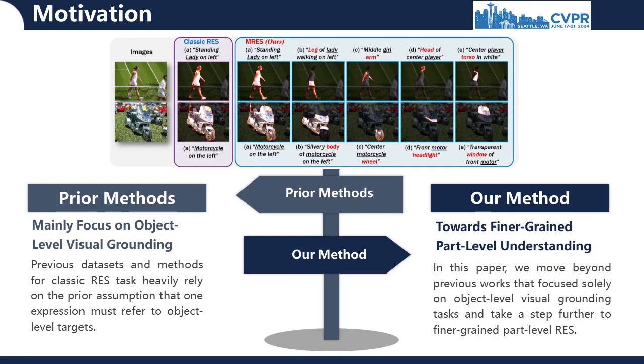First, let's talk about the motivation of this work. Referring expression segmentation aims at segmenting the foreground masks of the entities that match the descriptive natural language expression. Previous datasets and methods for classic RES task heavily rely on the prior assumption that one expression must refer to object-level targets, which does not take into account the part-level grounding task. However, it is crucial for future multimodal models to act as intelligent agents to realize the fine-grained perception of real world. Therefore, in this paper, we take a step further to finer-grained part-level vision language understanding.